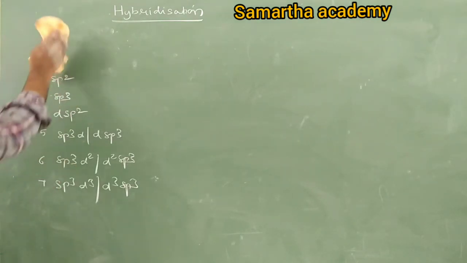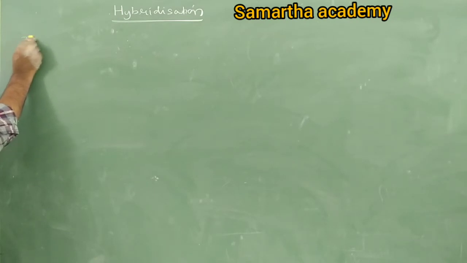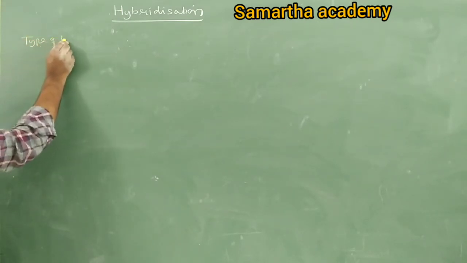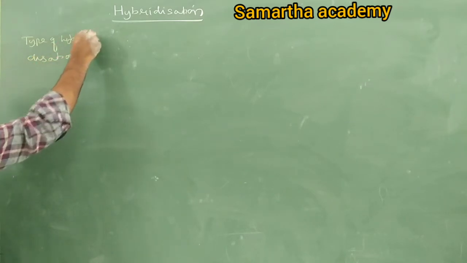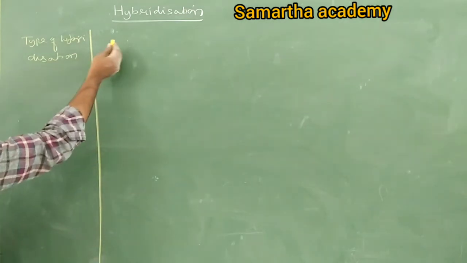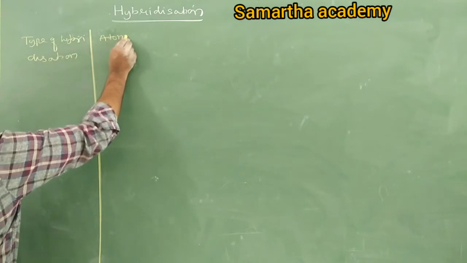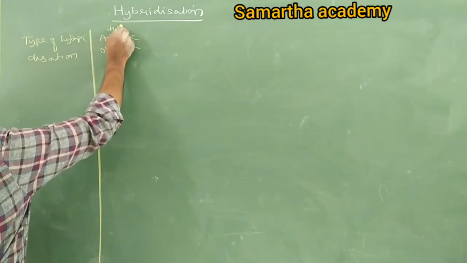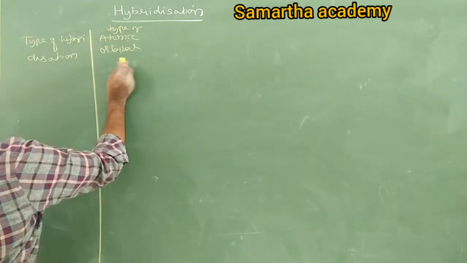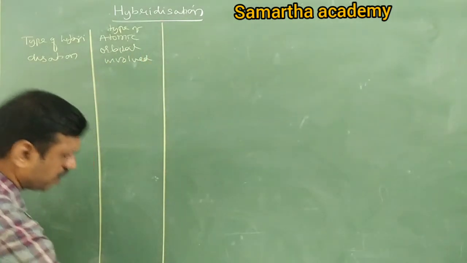So take a tabular column first. First column, take type of hybridization. Second column, atomic orbitals involved. Which atomic orbitals are involved?